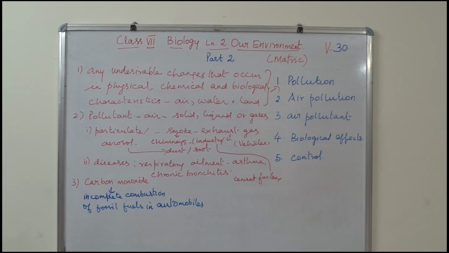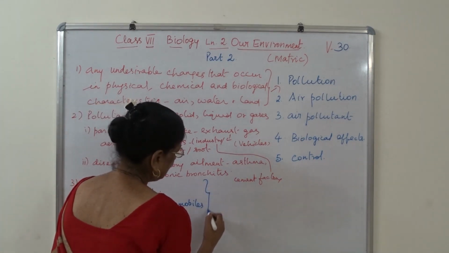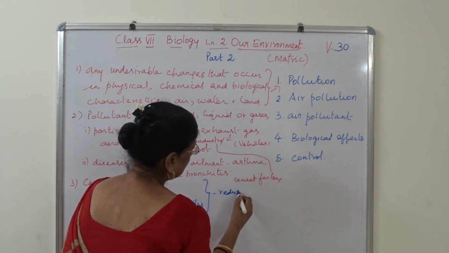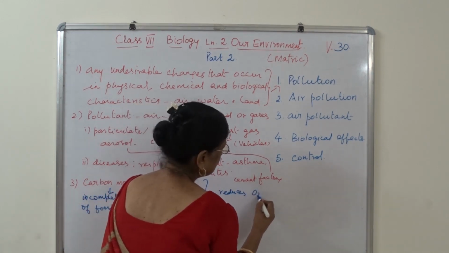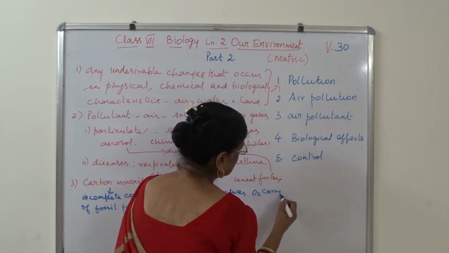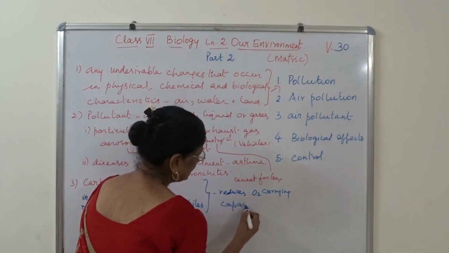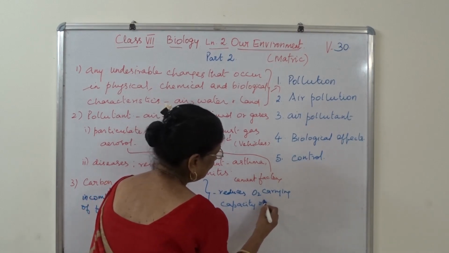Okay, so it is highly poisonous and it reduces oxygen carrying capacity. As a result of this, it reduces the oxygen carrying capacity of the blood.